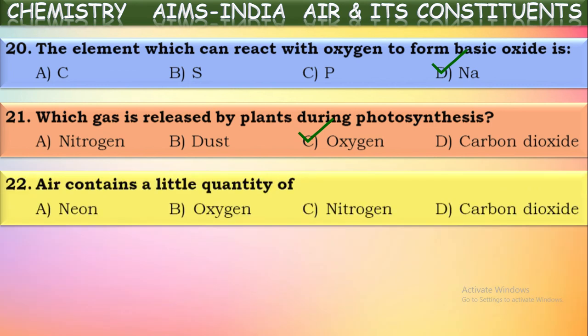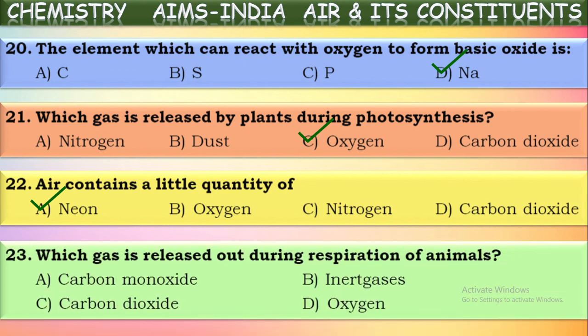Air contains a little quantity of noble gases. We know the percentages of oxygen and nitrogen, these two are the major gases. And the percentage of carbon dioxide is 0.03%. And in rare quantity, noble gases are present, like neon. The overall percentage of these noble gases is 0.9%, but in that the quantity of neon is less.